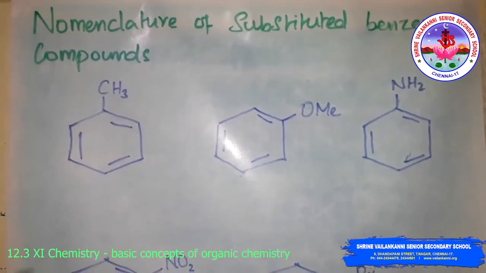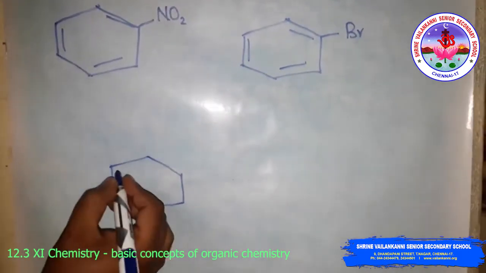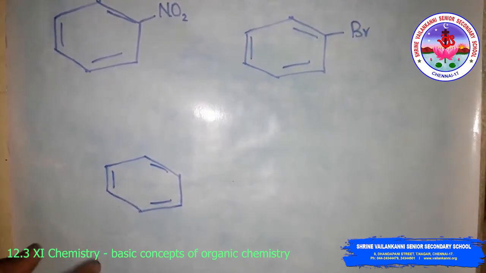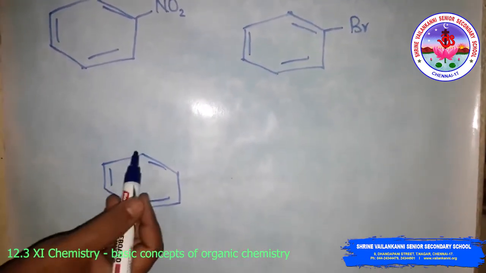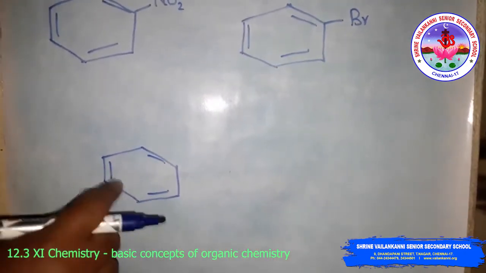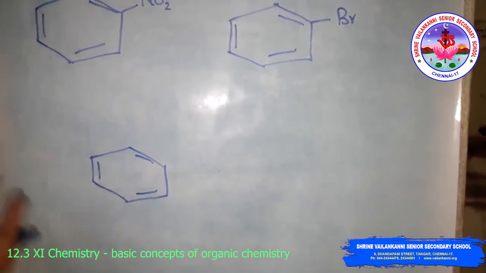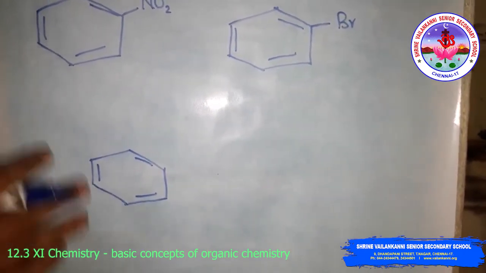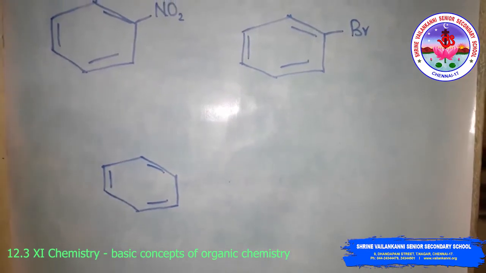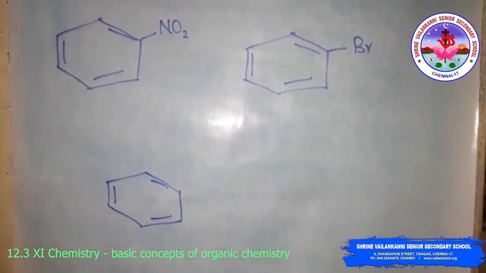For some compounds we use the IUPAC system, but in the aliphatic system we strictly follow IUPAC nomenclature, whereas in the aromatic system we do not.